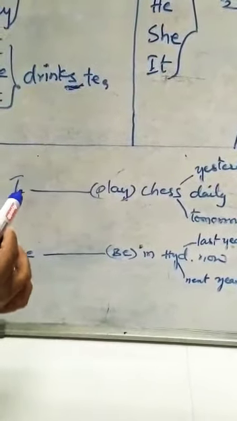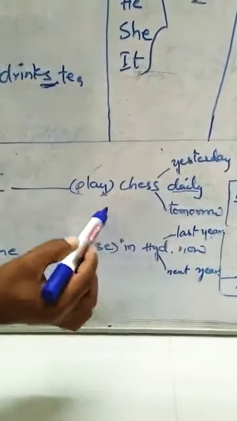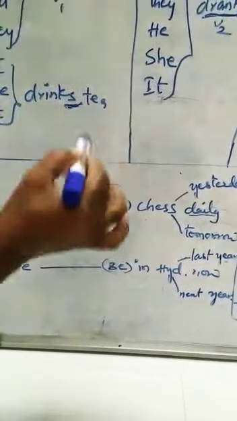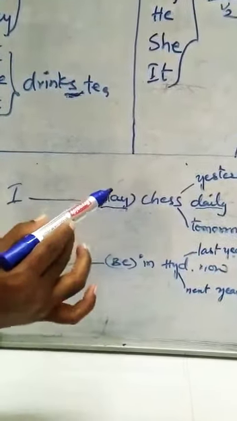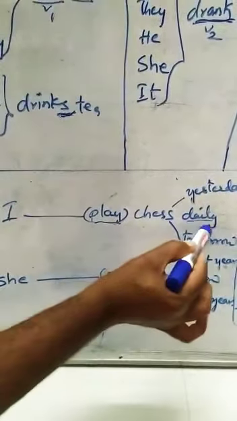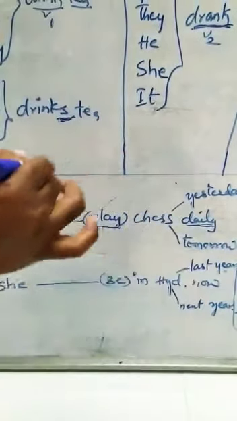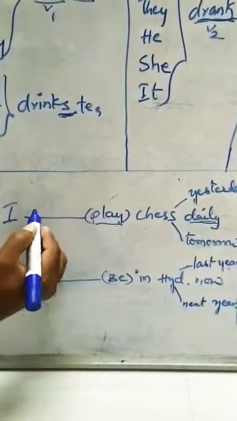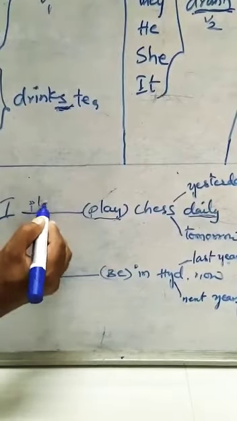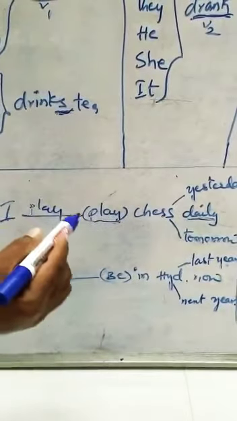For example, I dash play chess daily. Here, play, the verb, is there. For these simple tenses, first of all, we have to remember play, played, will play. Which verb form comes here? Here, daily. Daily means regular action. Regular action is used in simple present tense only. Simple present tense means which verb is used here? Which verb comes? V1 verb. Play. Right answer. I play chess daily.